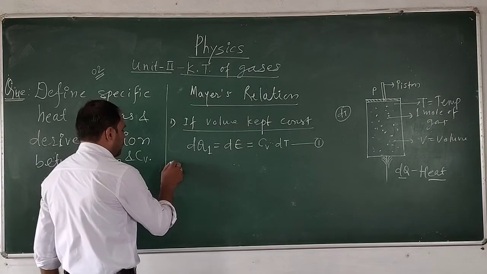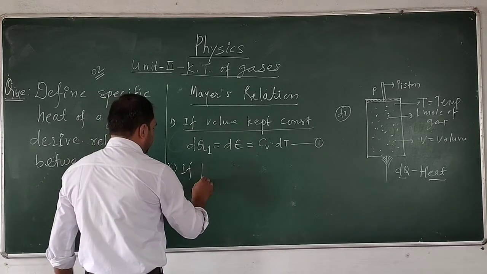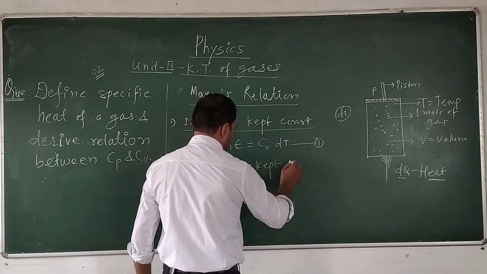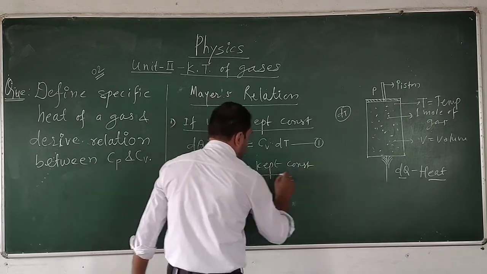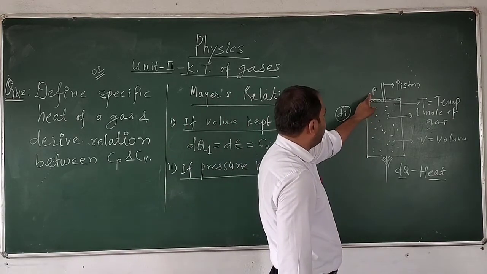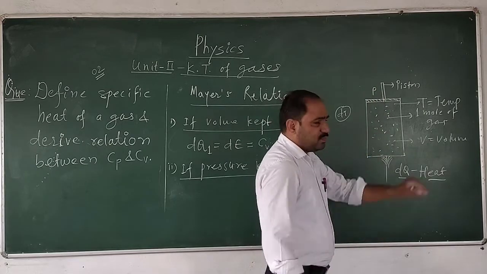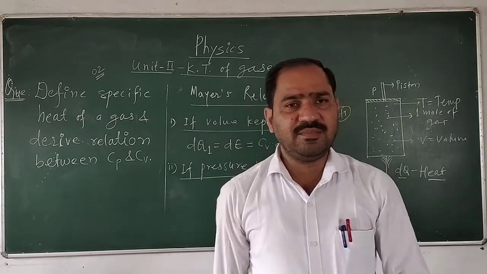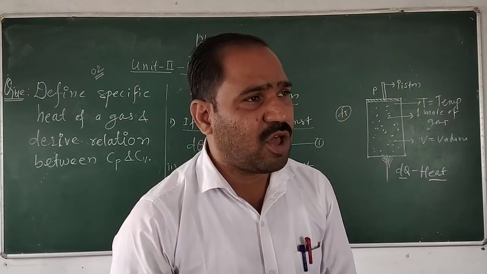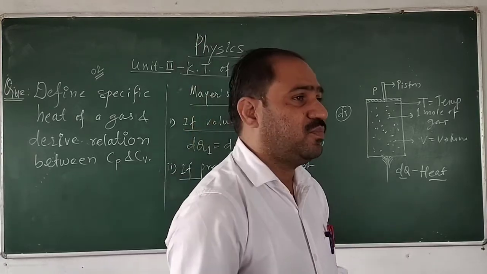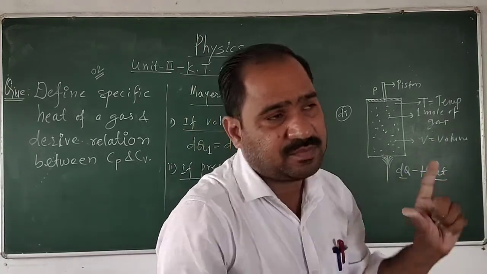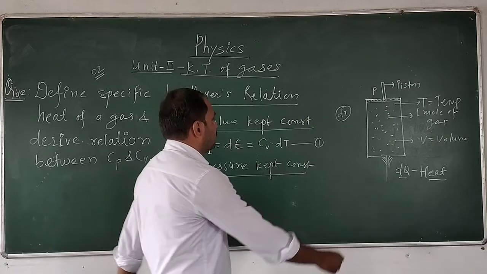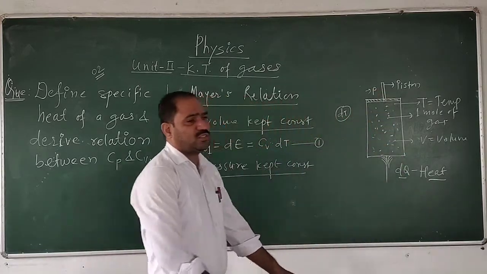Now, second, if the pressure is kept constant. In the second step, the pressure of the gas is kept constant. In the first case, the volume was kept constant, whatever the amount, 1 liter of gas, 1 mole of gas, it must be kept constant throughout the experiment. In the second step, the pressure of the gas is kept constant.